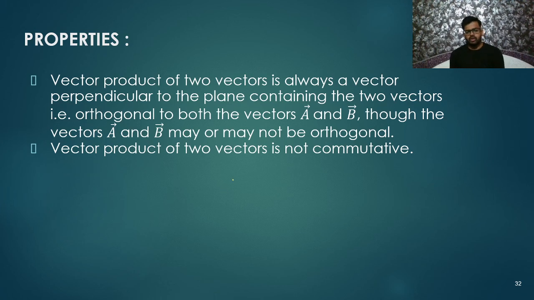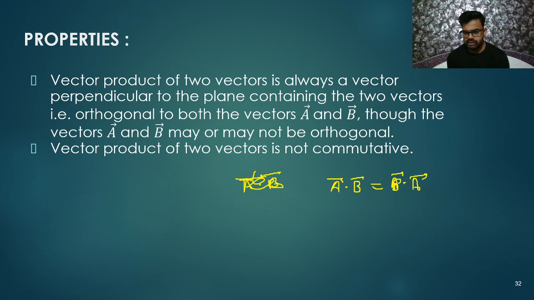We know that A vector dot B vector is equal to B vector dot A vector. So this is commutative. But A cross B is not equal to B cross A.